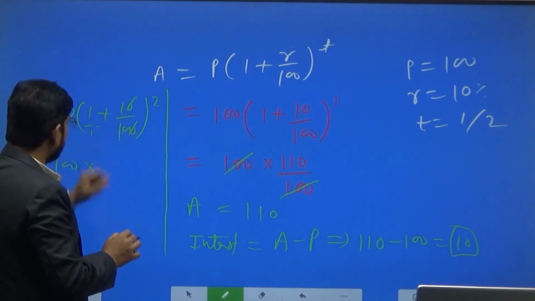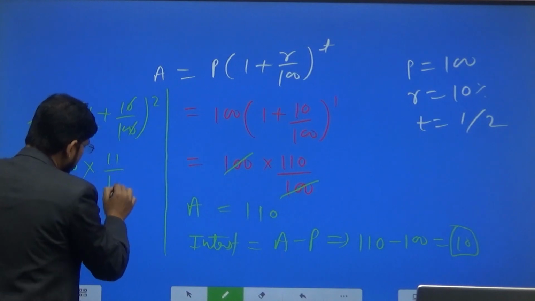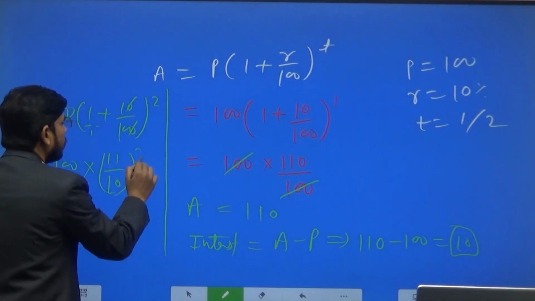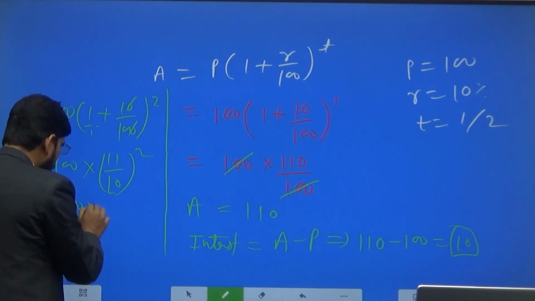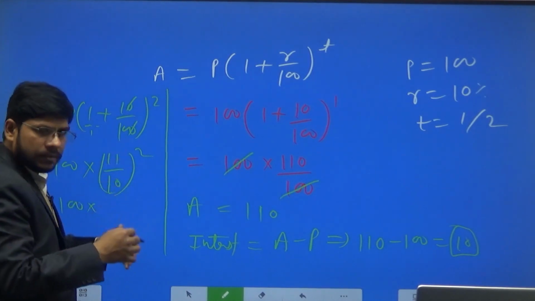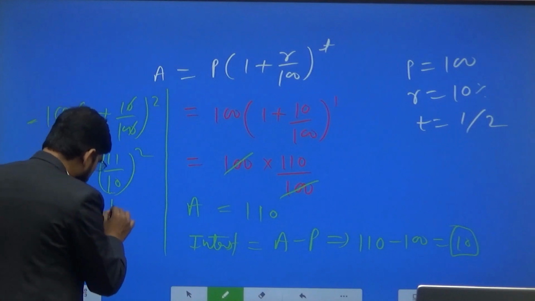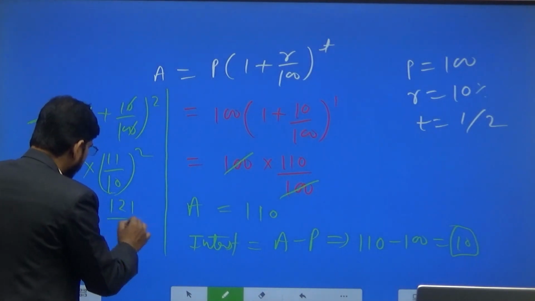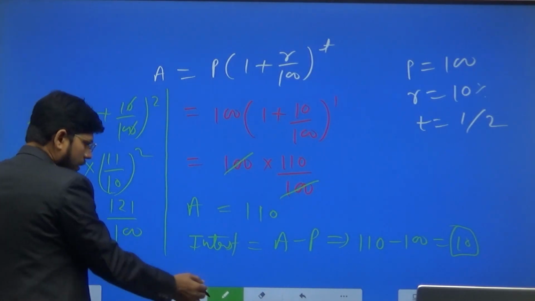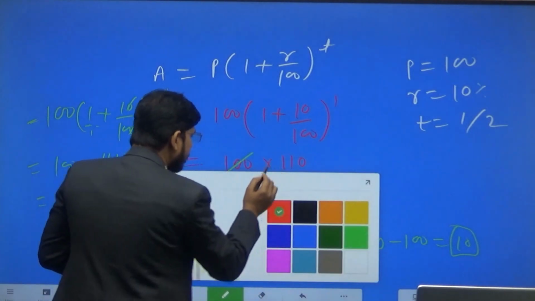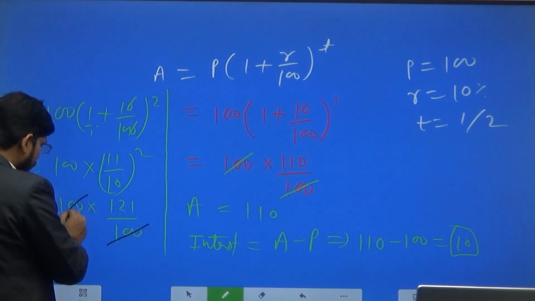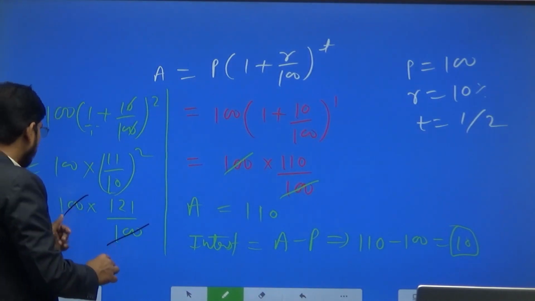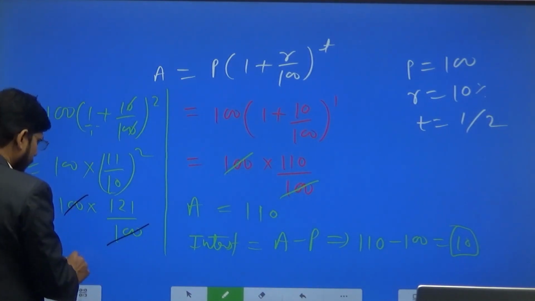So 10 plus 1 will be 11 by 10, and now power 2. Now 100 into 11 squared, the square of 11 is 121, divided by 100. Here the 100s will be cancelled out, and the total amount, the value of A, will be